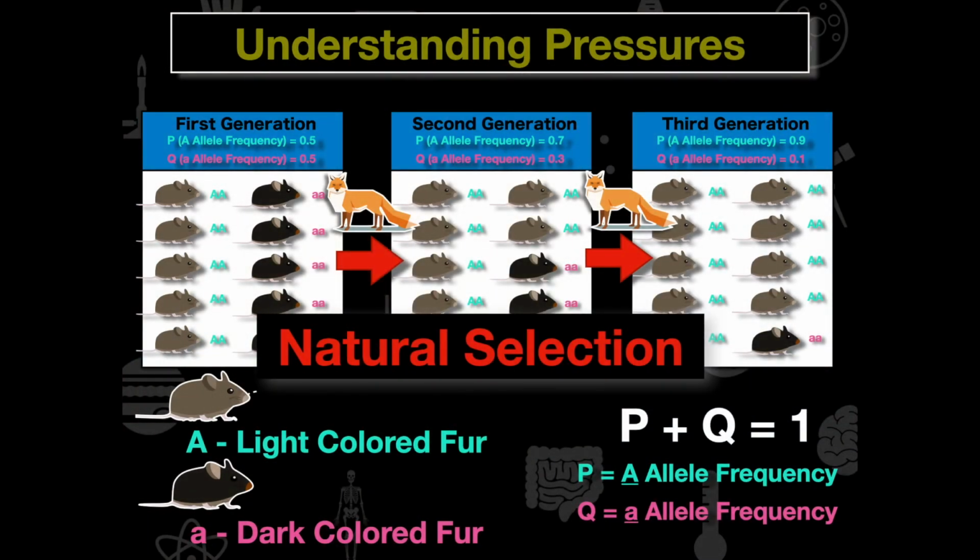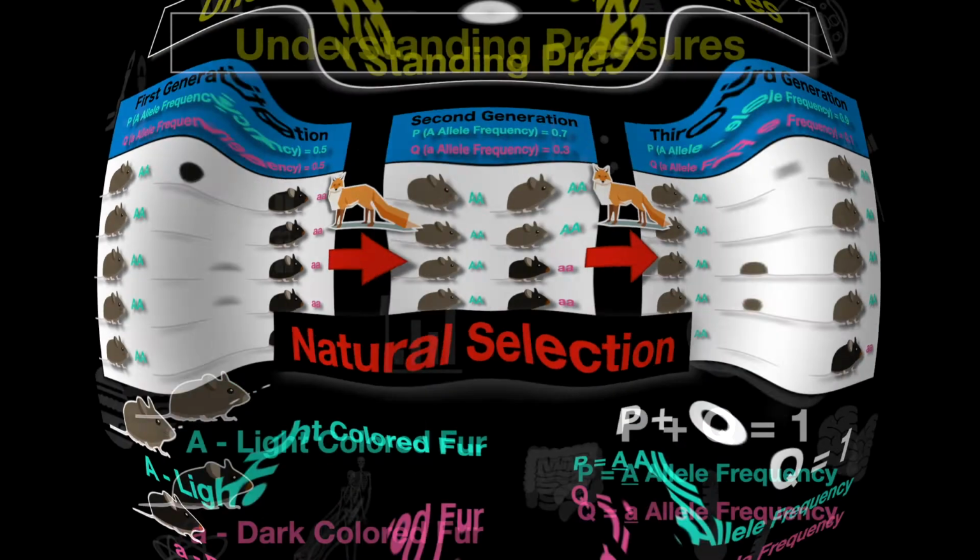So what can we tell from this? Because our allele frequencies changed over time, natural selection was at play, and this population was adapting and evolving. This data set is telling me that this population is evolving.